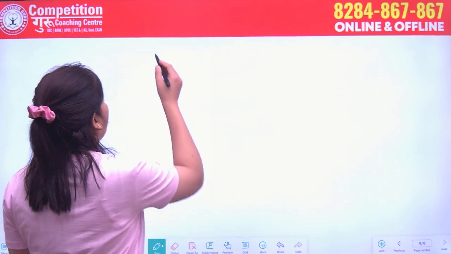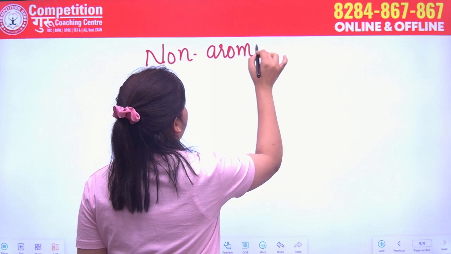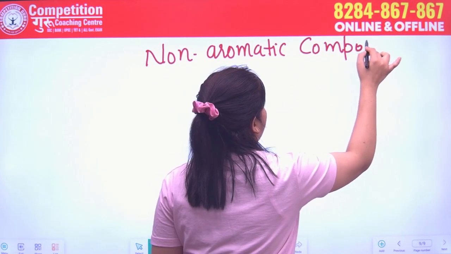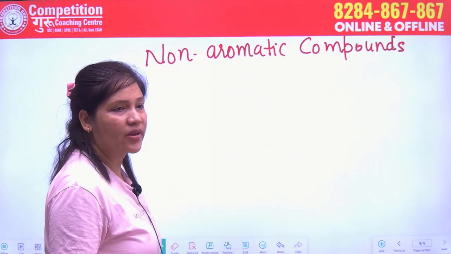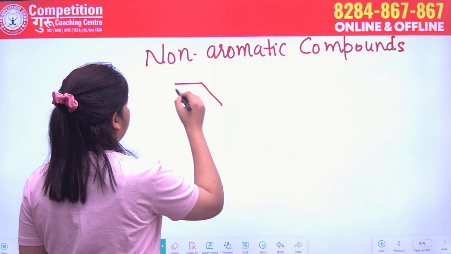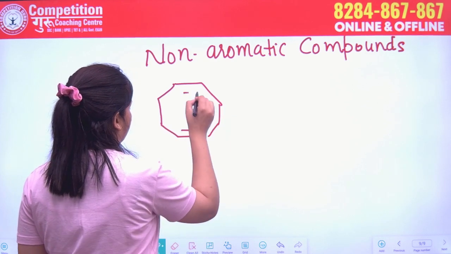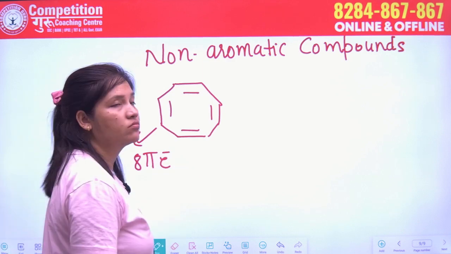Now we will go for the non-aromatic compounds. Okay, what are the non-aromatic compounds? Total electrons are 8 pi electrons.